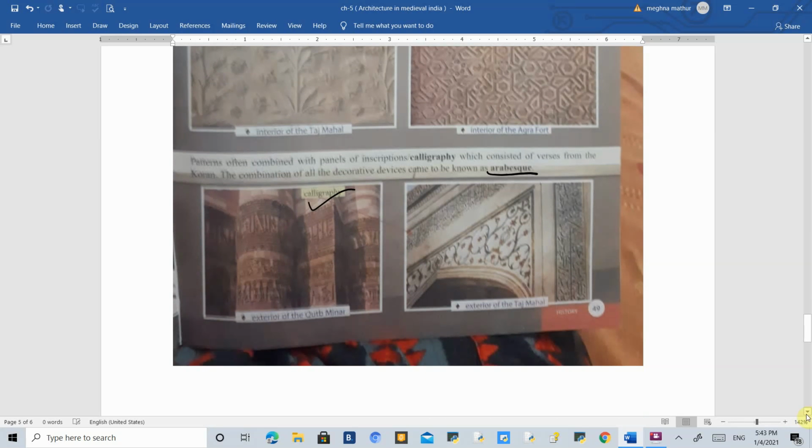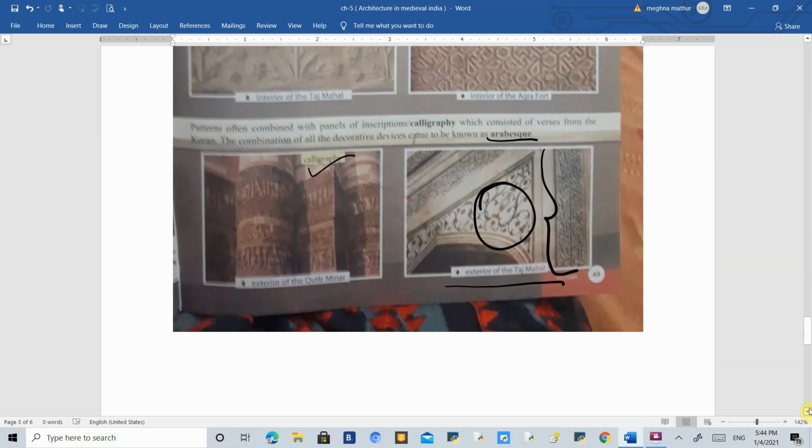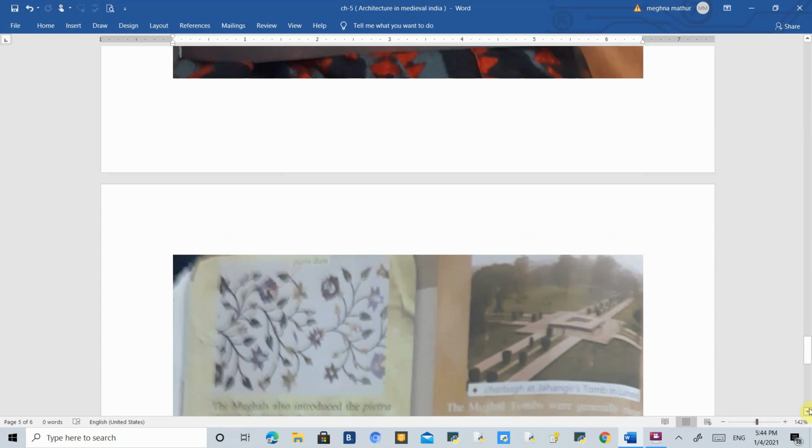You can see over here the exterior of the Taj Mahal. Here you will find pietra dura, a kind of inlay decoration done with semi-precious stones. Here you can find the verses from the Quran also. Somewhere you will find some other pattern. So this is a mixture of everything, which is called arabesque, as given over here. So these are the features of Indo-Islamic buildings.